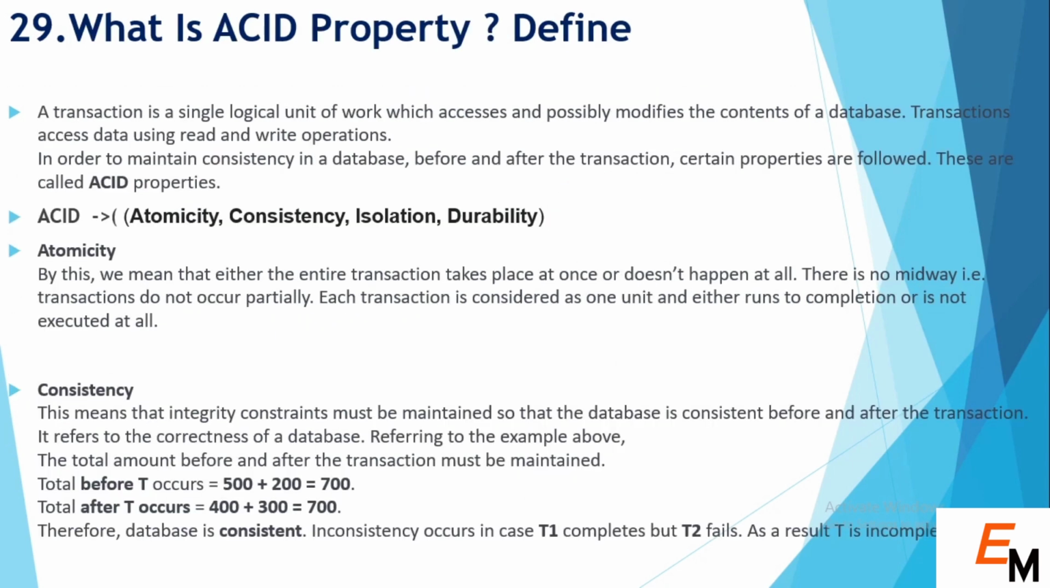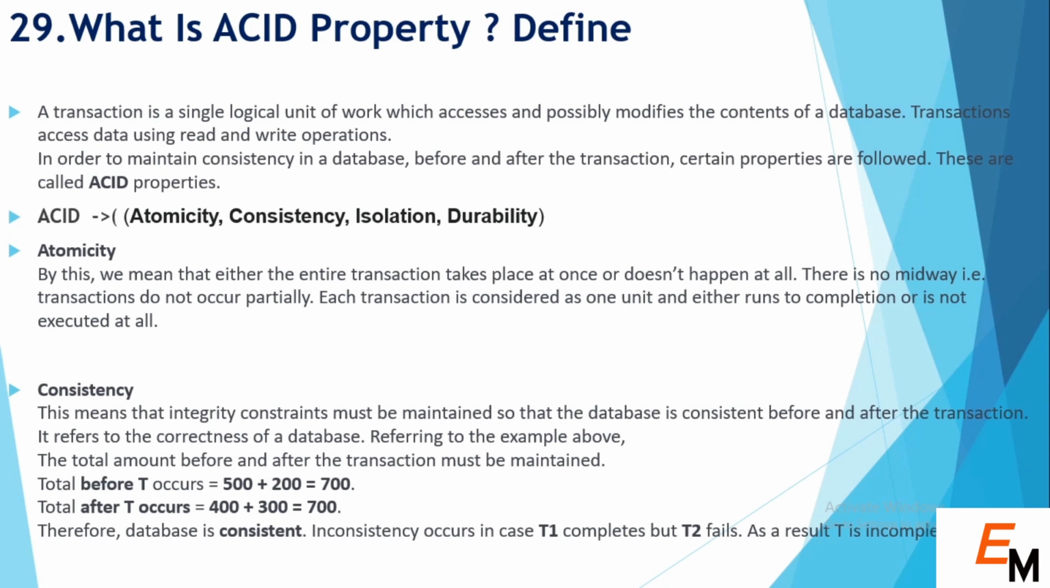Next question is, what is ACID property? A transaction is a single logical unit of work which accesses and possibly modifies the content of the database. Transactions access data using read and write operations. So normally if we change something in our database, then we have to do a transaction of read and write operations. For this we have the ACID property, and it creates some rules for our database transactions. ACID stands for atomicity, consistency, isolation and durability.